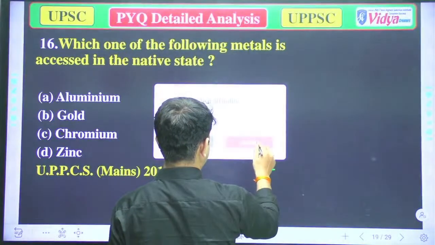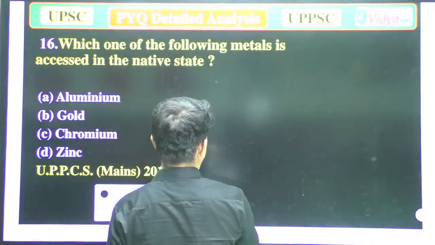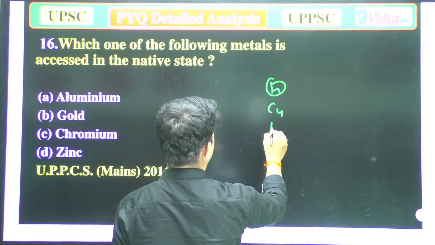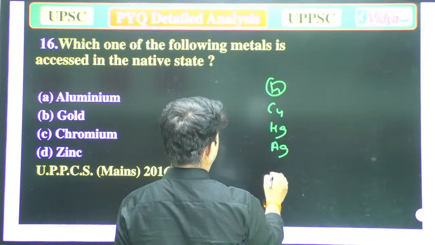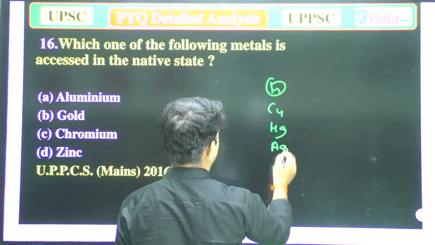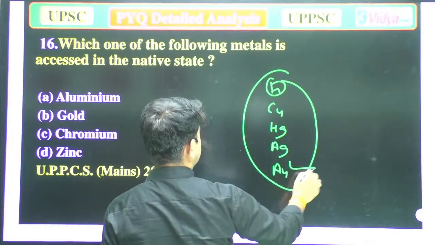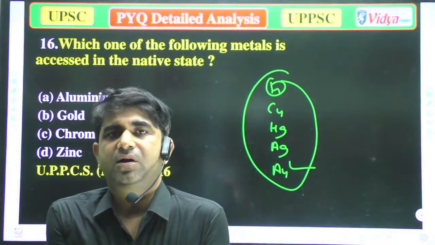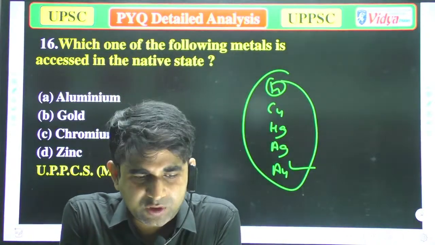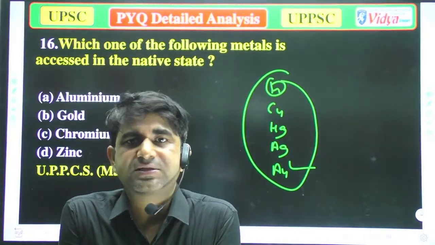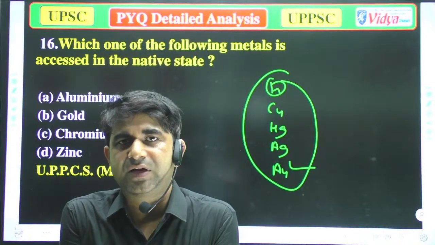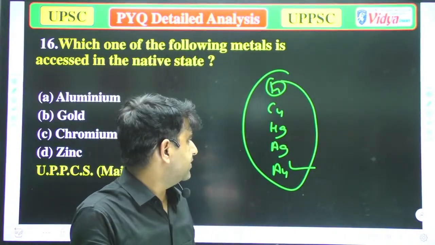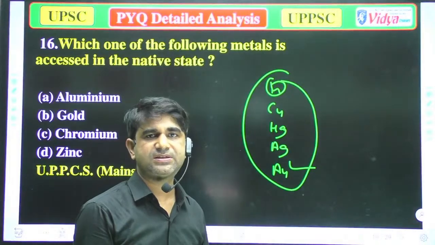This is the reactive series of elements. Gold is kept in the lowest place in the reactive series of elements. So we can say that gold is the least reactive element.